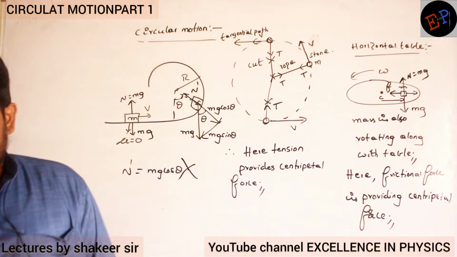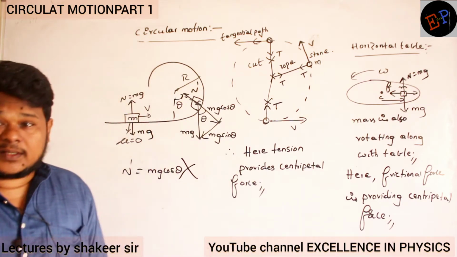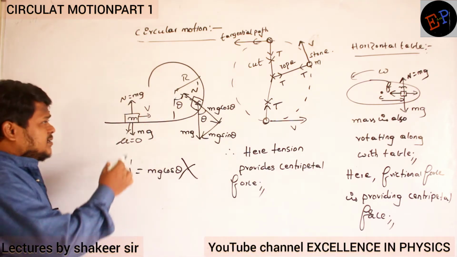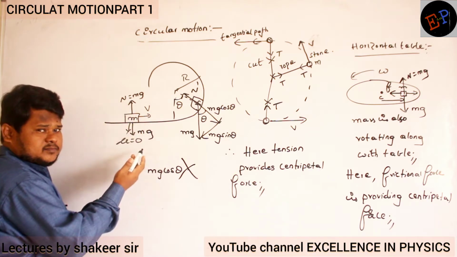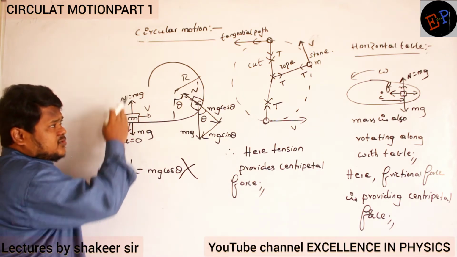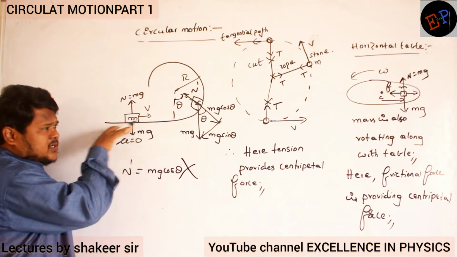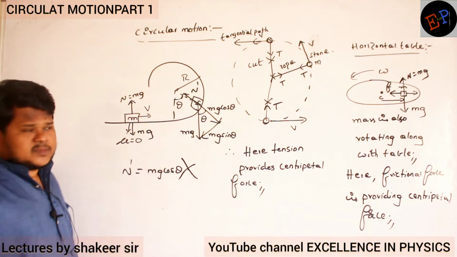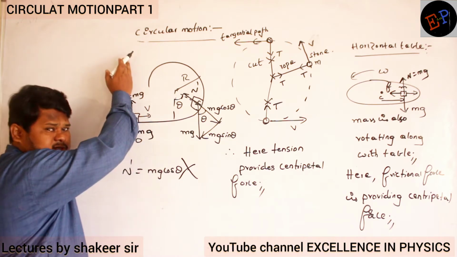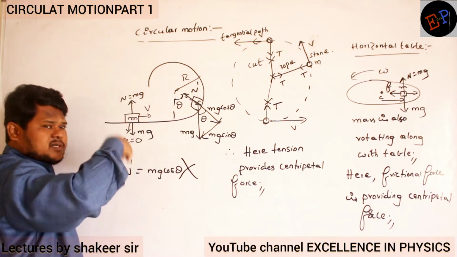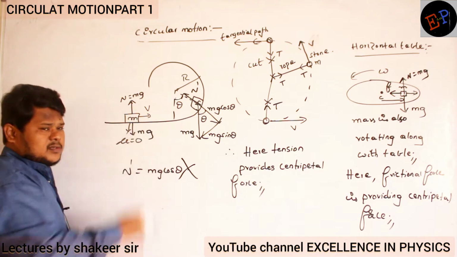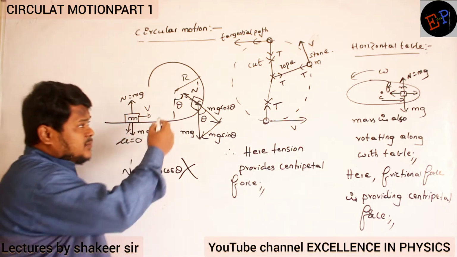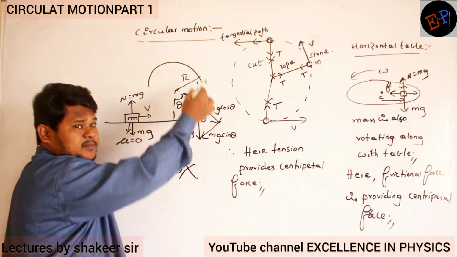Why can I say they are not equal? See here, N and mg are equal. There is no net force acting towards any direction, so the body continues to move in a straight line. Is there any net force in the upward direction? No. In the downward direction? No, they are equal. But here the body is moving in a circular path, no?